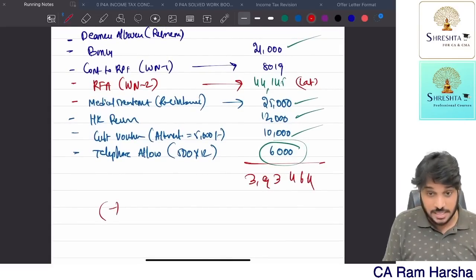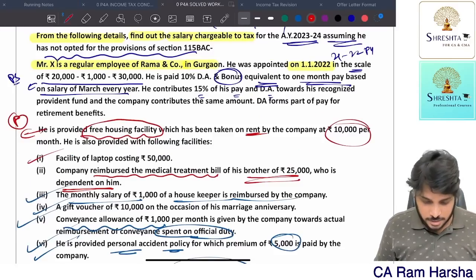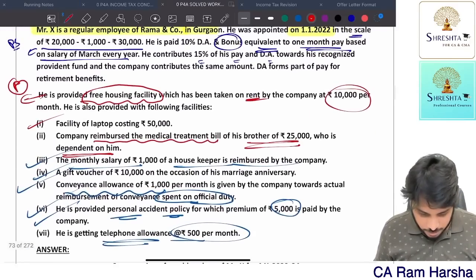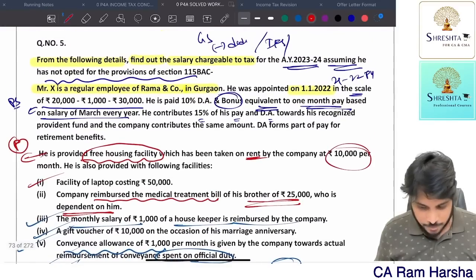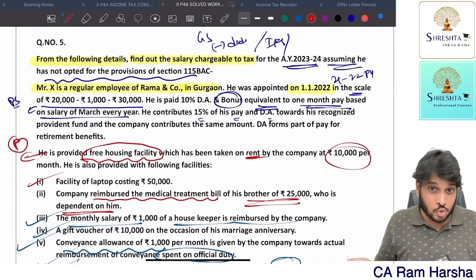3,93,464 minus deductions. Standard deduction 50,000 rupees, minus profession tax paid, entertainment allowance. Did they give any information on profession tax paid? Just check it out. Nothing. Entertainment allowance deduction only for government employee he will get. First of all, he didn't receive anything to get deduction.